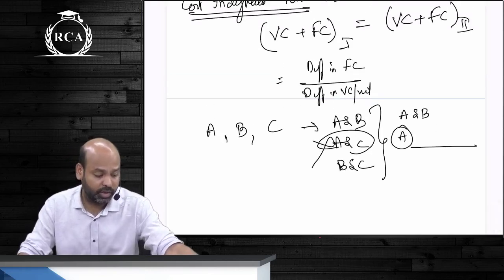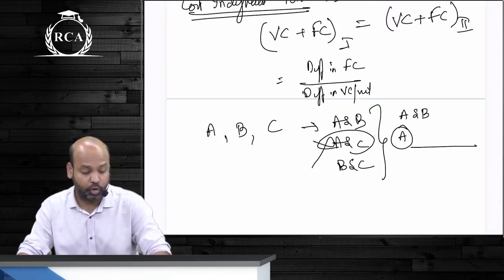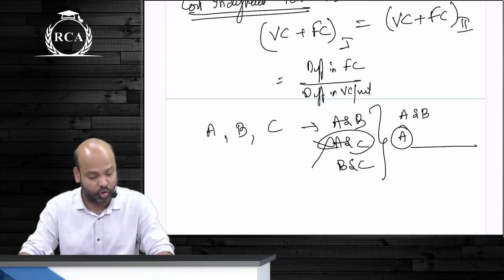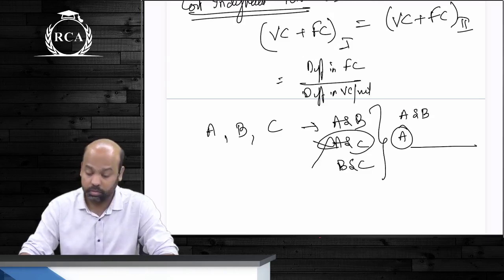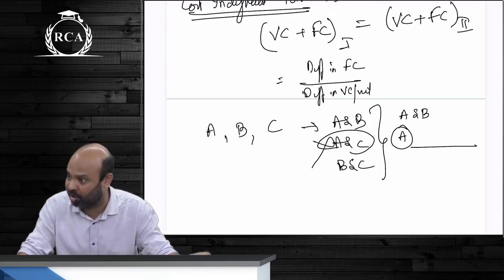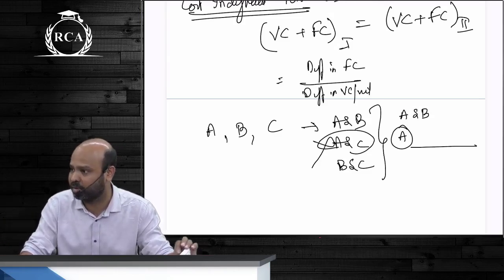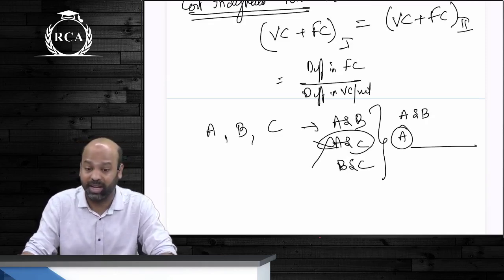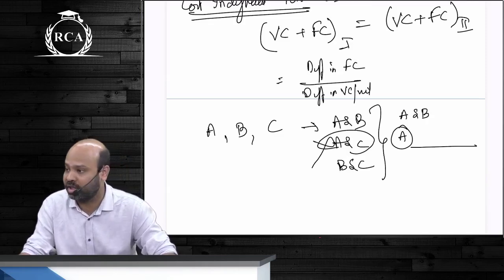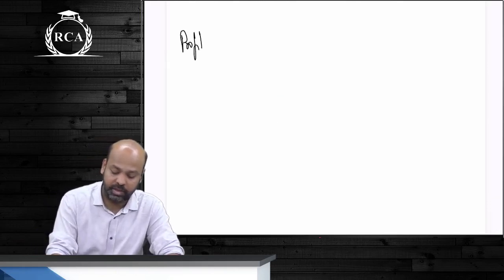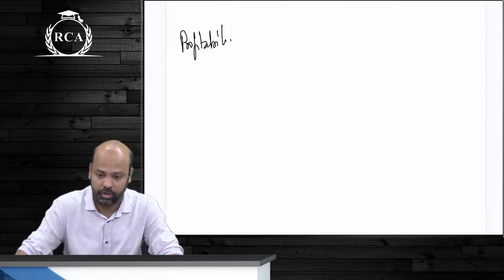And then there was one question in which we also did break even point with opening stock. If the opening stock's variable cost was different last year, what are we supposed to do? First sell opening stock, see what is the amount of contribution that you're getting from your opening stock, deduct that from the amount of fixed cost. The balance fixed cost you will recover by selling units produced in the current year. Do you remember that question? Then finally we did profitability statements under marginal costing and absorption costing.